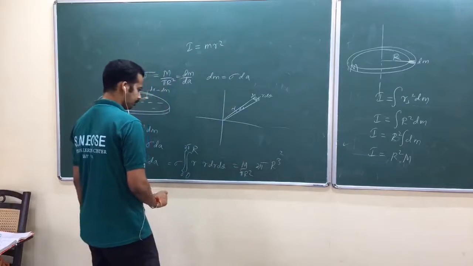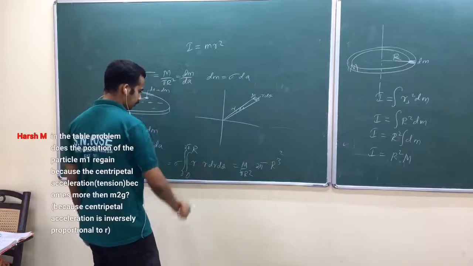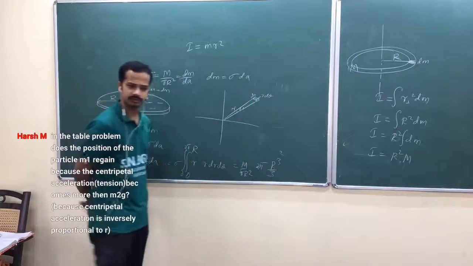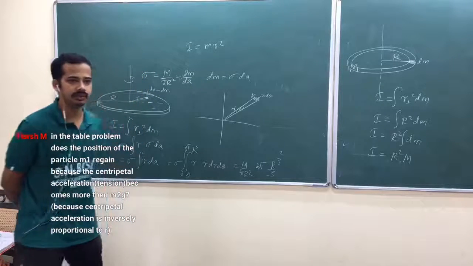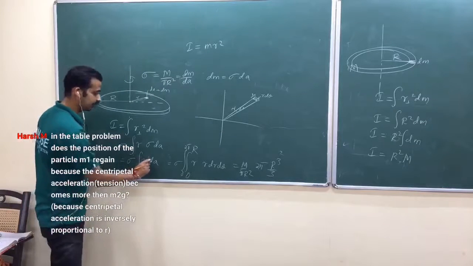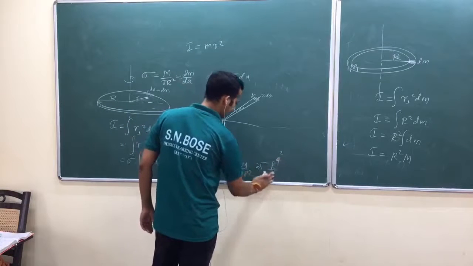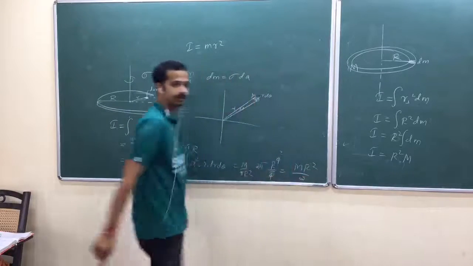No, 3 won't come. I think m r square by 2 should come. Where's the mistake? Yeah, this was r square. Am I right? This was r square, R to the 4 by 4. Yeah, this is m r square by 2. Am I right?